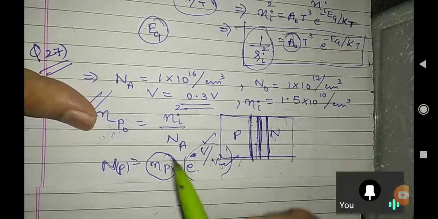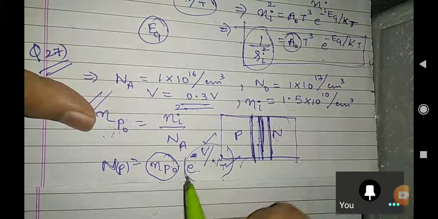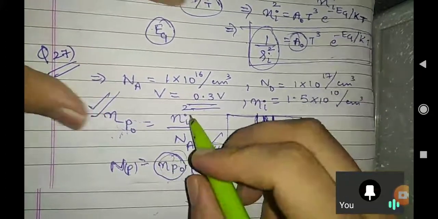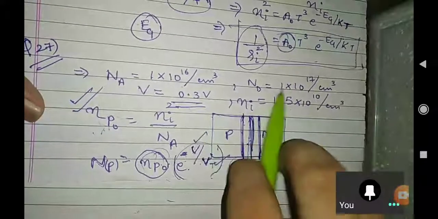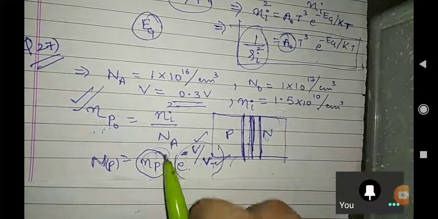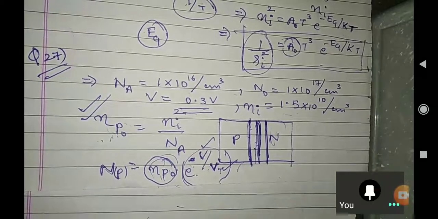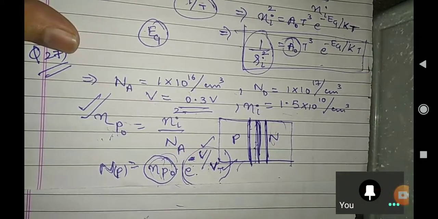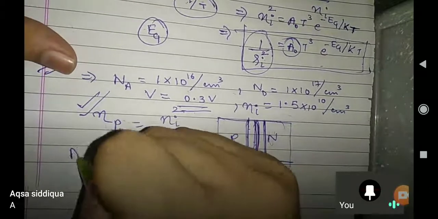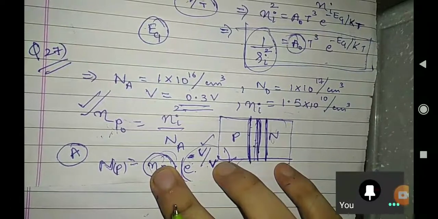Some mistake you are doing, Sumit Mandal. I don't know how you are getting 0.21. You know what Vt is, you know V, you know Np naught, which is Ni square over Na. You have options also. Niharika, can you tell us the answer? I'm waiting for everybody. Akshay is saying, sir, A is the correct answer. So let us see whether A is correct or not.